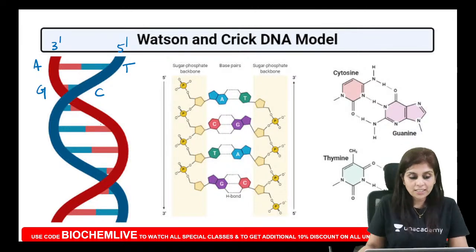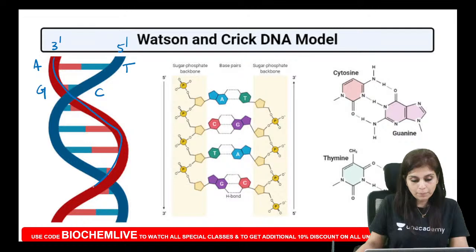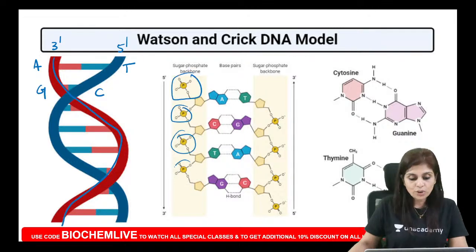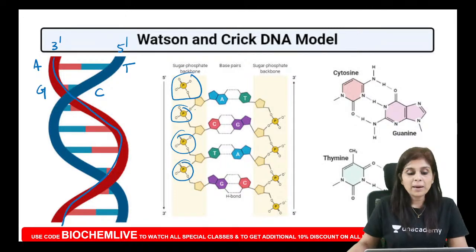Don't you think that it looks like a ladder? So they are oriented in a ladder-like fashion. The backbone of the ladder is made up of phosphodiester linkages and ribose or deoxyribose sugars. So the backbone is not only made up of phosphodiester linkages, it is also made up of ribose or deoxyribose sugars. The steps, can you see the steps here? Yeah, the steps are made up of nitrogenous bases linked by hydrogen bonds.